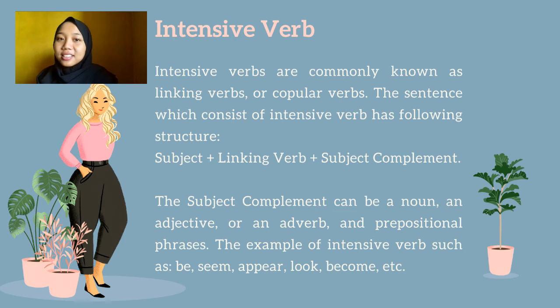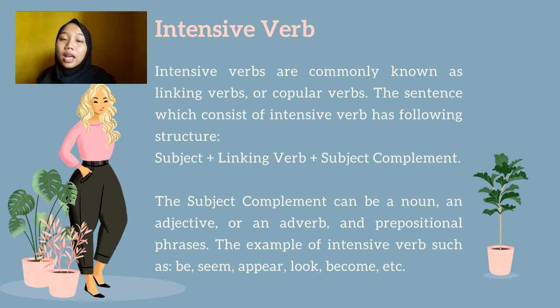Alright, now let's discuss the intensive verb. Same as transitive and intransitive, which we already know and are familiar with. The intensive verb we commonly know as a linking verb or copular verb.